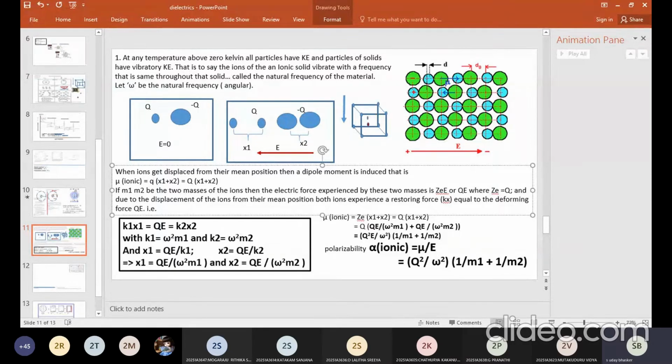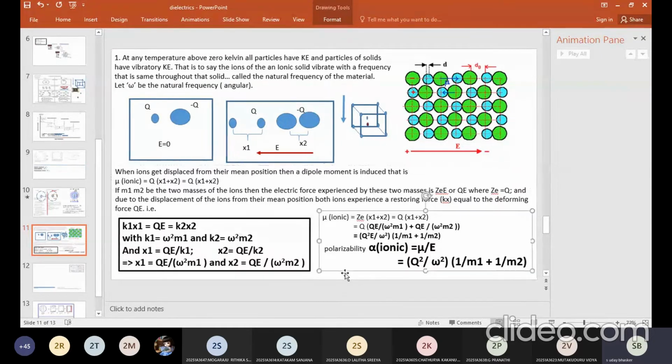So small q is the net charge of the ion, and the separation between the two charge centers is x1 plus x2, then the dipole moment is nothing but q into x1 plus x2. Why did I change from capital to small? Because all these here are capital, so I'm using a capital here. So the net dipole moment produced is mu, which is equal to q times x1 plus x2. After producing the dipole moment, will they stop? Yes, they stop.